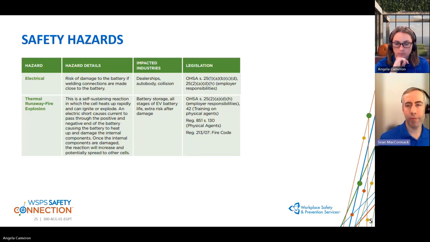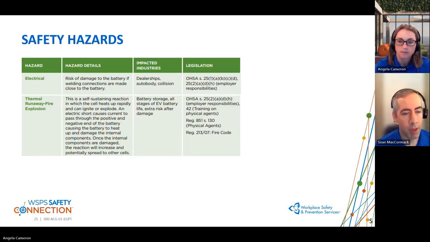The first of our big three hazards that we're going to talk about, though, is thermal runaway, leading to potential fire or explosion. This is, like I said, one of the big three, and I think something that people have thought and been concerned about, and we've all seen, I'm sure, a lot of news coverage on EV fires. So what is thermal runaway?